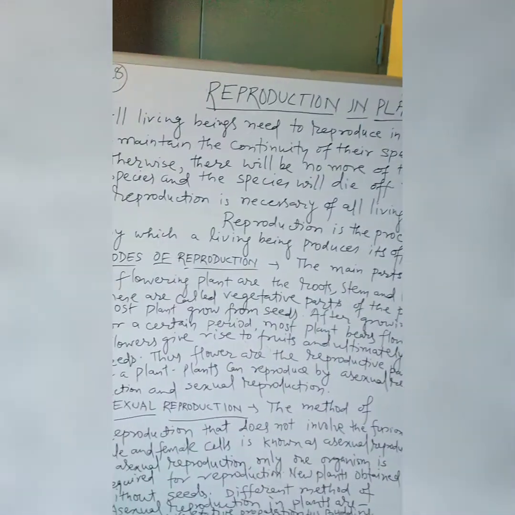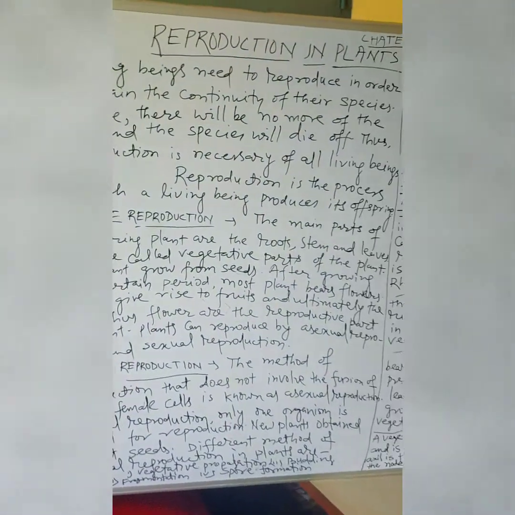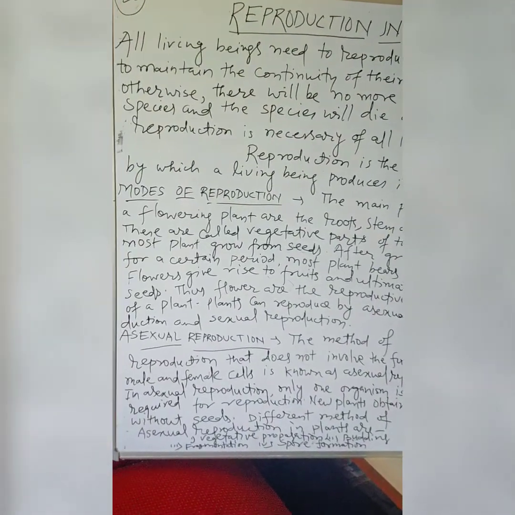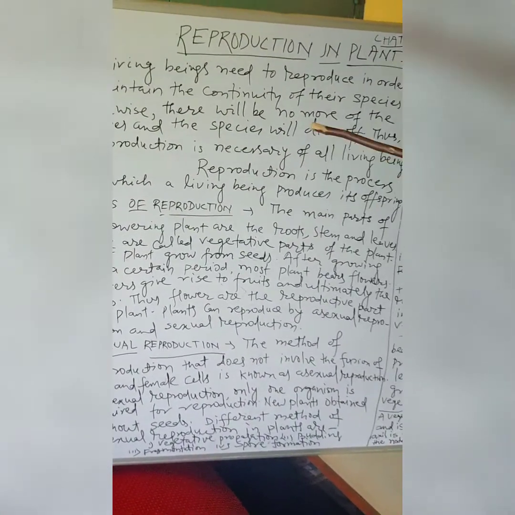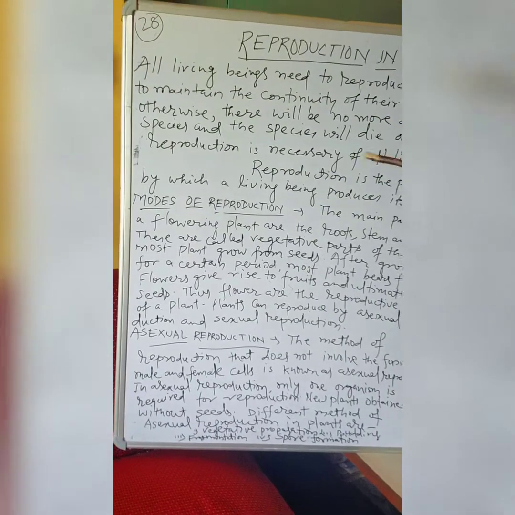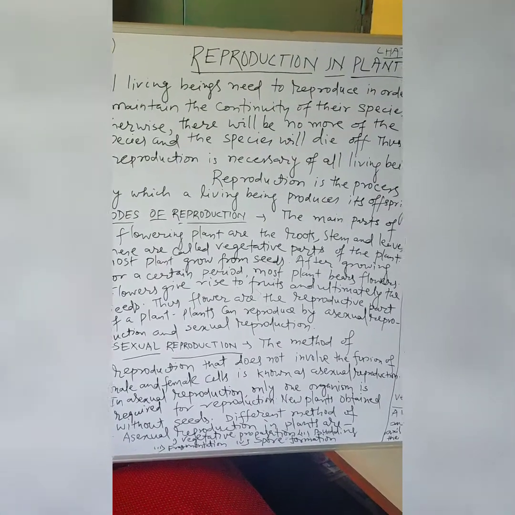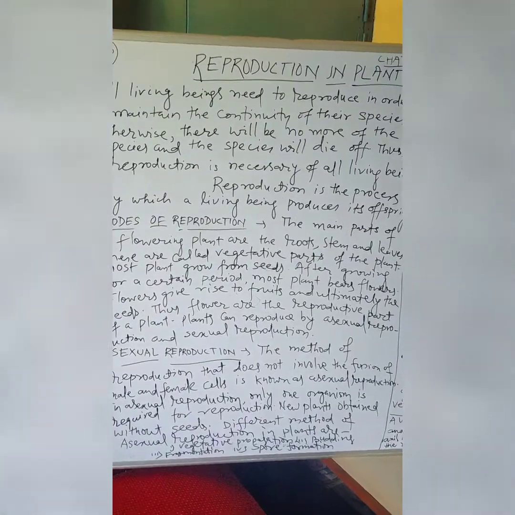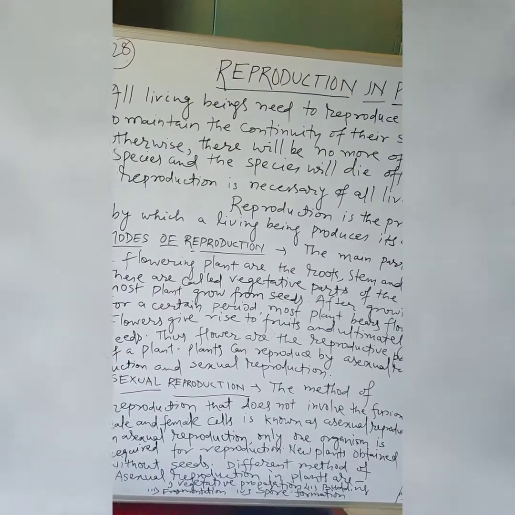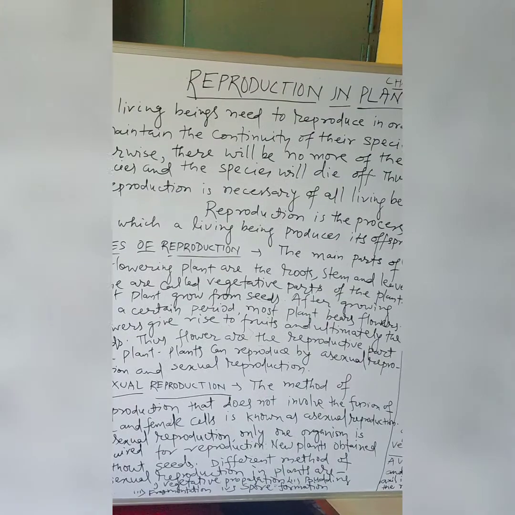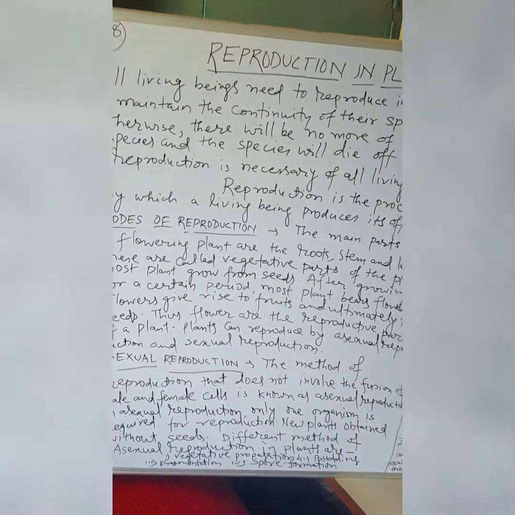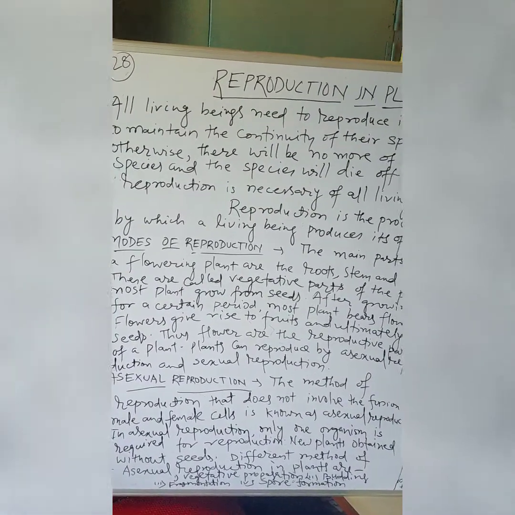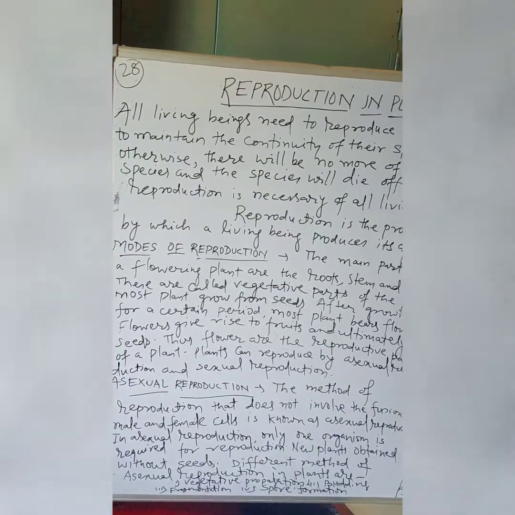All living beings need to reproduce in order to maintain the continuity of their species. Otherwise, there will be no more of the species and the species will die off. Thus, reproduction is necessary for all living beings. Reproduction is the process by which a living being produces its offspring. What are the modes of reproduction? Sexual reproduction and asexual reproduction.